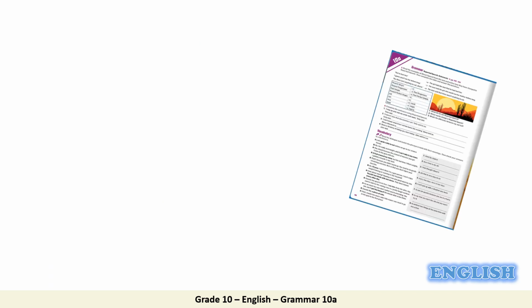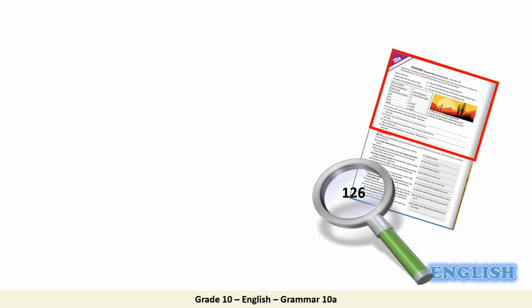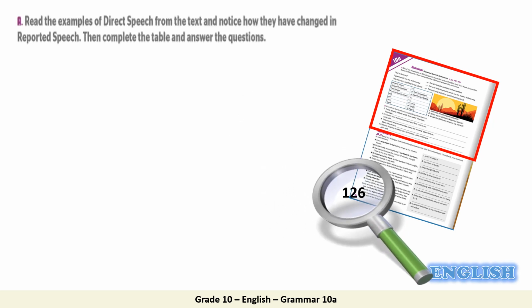Okay, dear students, please open your students' books on page 126. And let's start with activity A. Read the examples of direct speech from the text and notice how they have changed in reported speech. Then complete the table and answer the questions.